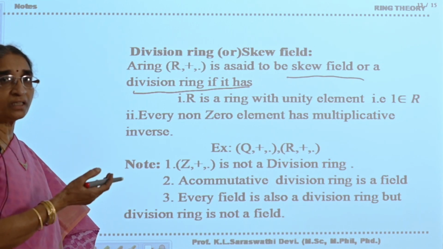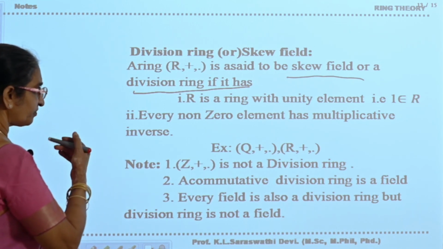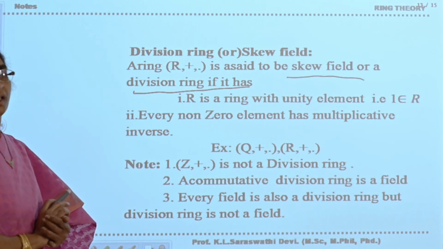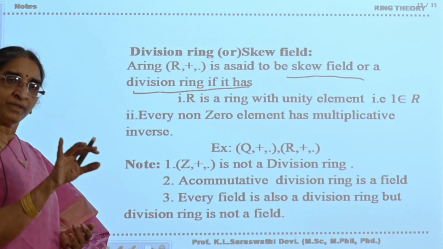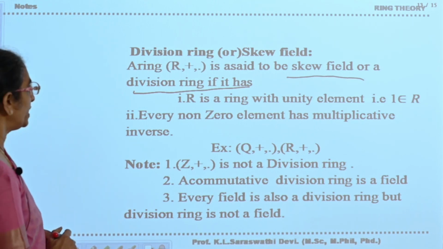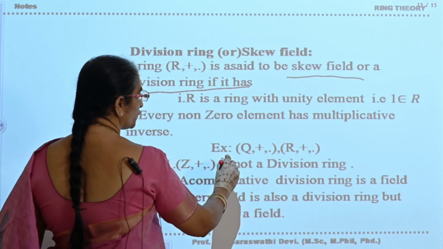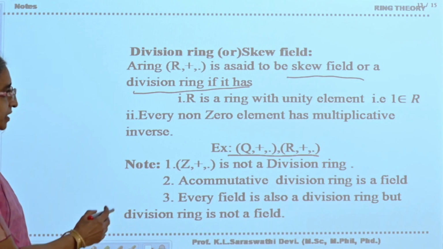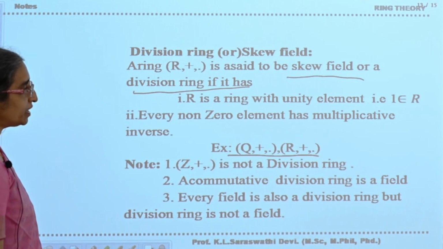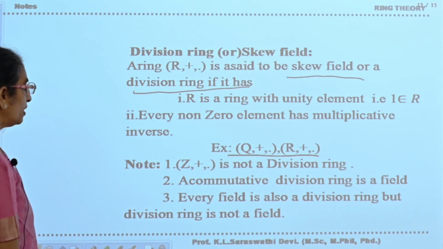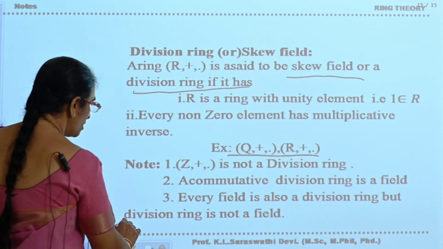The only thing is that the commutative property need not be satisfied in a division ring. Any division ring in which the commutative property is satisfied is said to be a field. Now examples of division rings or skew fields are (Q, +, ·), (R, +, ·), and (Z, +, ·) is not a division ring. A commutative division ring is a field. Every field is also a division ring, but a division ring is not necessarily a field.